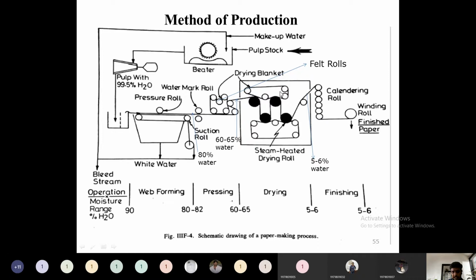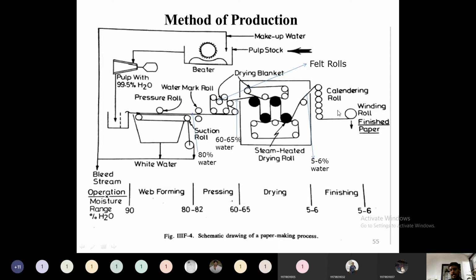This entire section is called the drying blanket, because these rolls are heated rolls. After passing through this drying blanket, the water content in the final sheet will be 5 to 6%. Still this water content has to be removed and further dried.